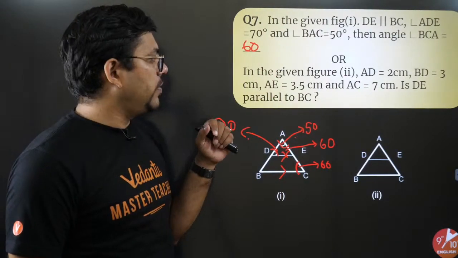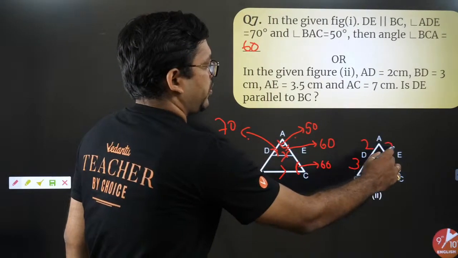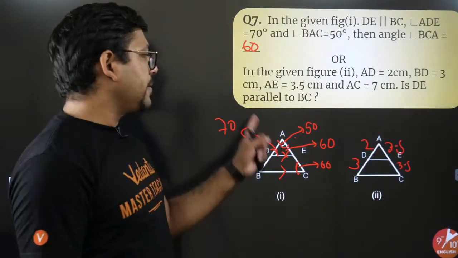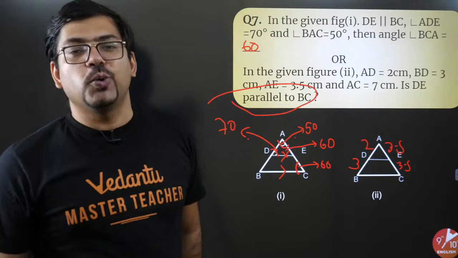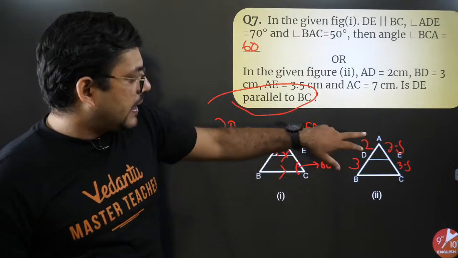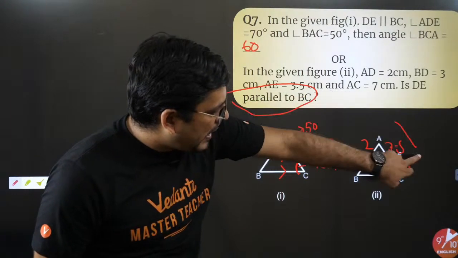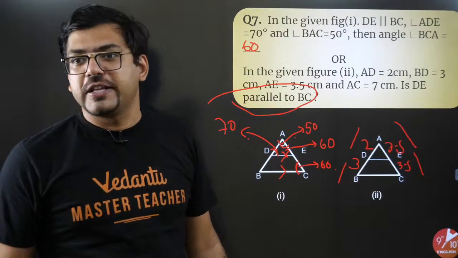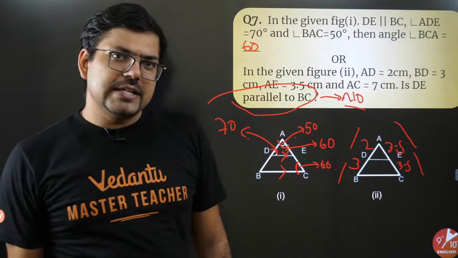Similarly, you can even try the OR one: AD is 2, BD is 3, AE is 3.5 and AC is 7. AC is 7 means this is also 3.5. So is DE parallel to BC? What do you think? The idea is that the line would be parallel only if it satisfies the BPT, basic proportionality theorem. BPT says that this upon this should be equal to this upon this. Obviously on this side you are having 3.5 upon 3.5, that is 1. But here in this case you are having 2 by 3. Obviously they are not equal. Since they are not equal, the lines won't be parallel. So very easily you can solve these questions.